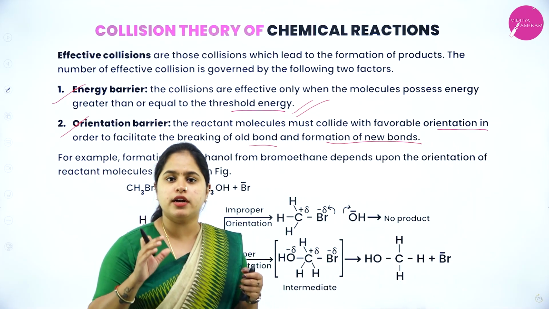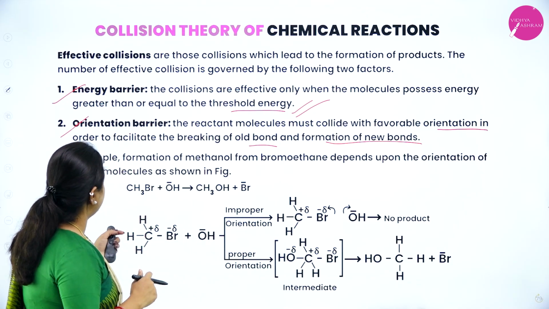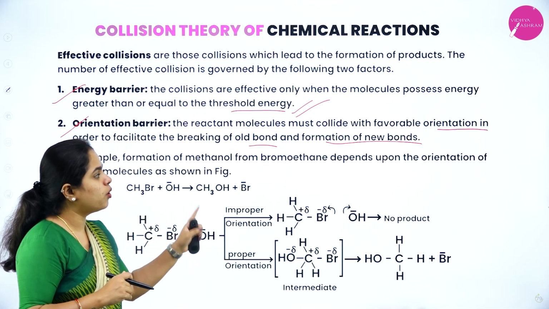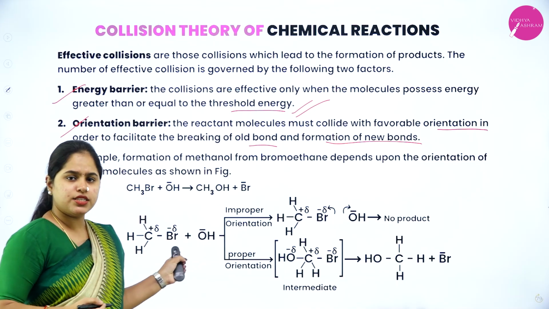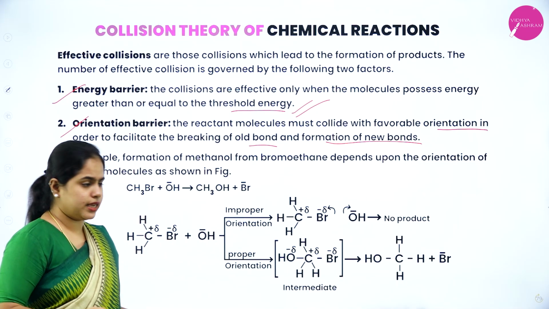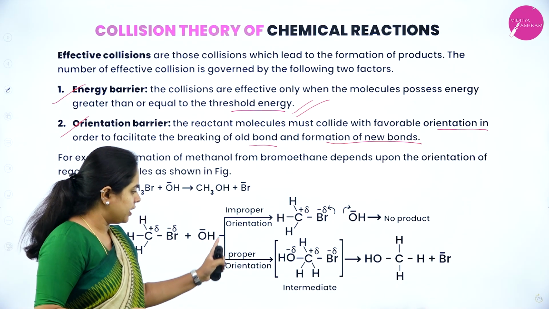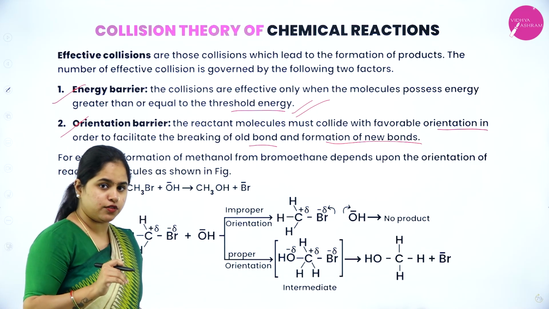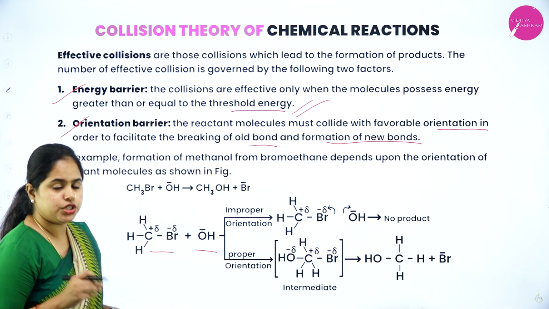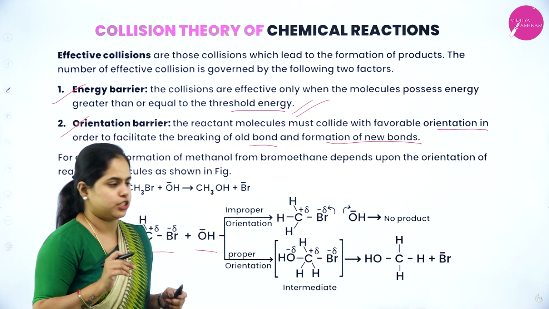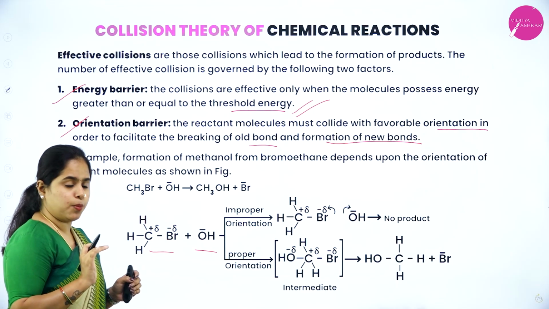According to a particular direction only they can come and collide with each other. For example, let us take the formation of methanol from bromomethane, which depends upon the orientation of reactant molecules. As you can see here, bromomethane reacts with OH minus, and if these two reactant molecules have to undergo effective collision, it has to happen in a proper orientation.